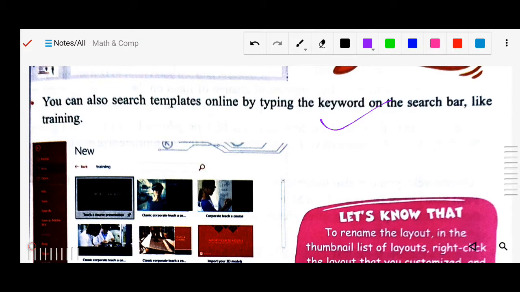This option is given here, right, new is there. Below this new, training is already written there. So all templates related to training will be available there, because it will be searched online on the internet. Okay, so here you can write some more words, some keywords, and you can search online also.